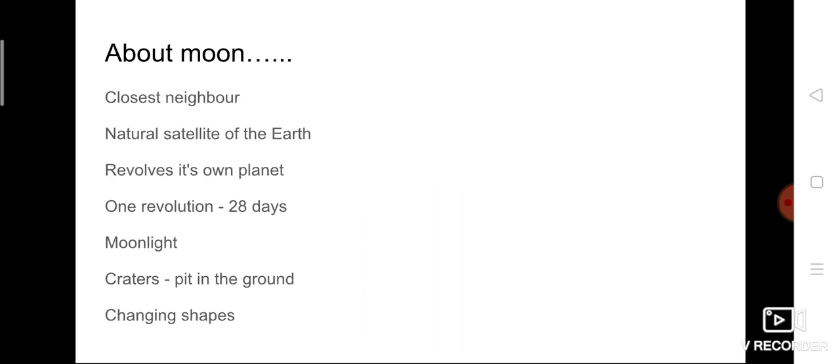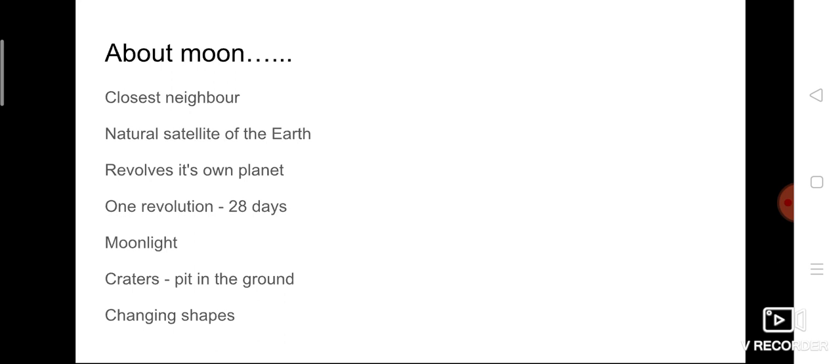So it's very familiar to you because every night, and here day means not only the daytime, I'm saying the whole day. Especially during night time, we are able to see the moon very clearly in the sky, isn't it? Okay. So now we are going to see about the moon in somewhat more detail.